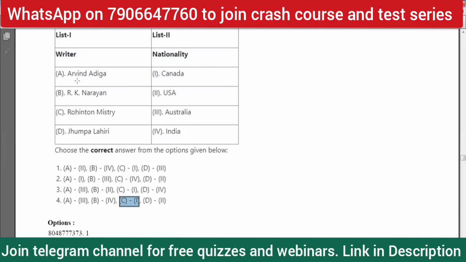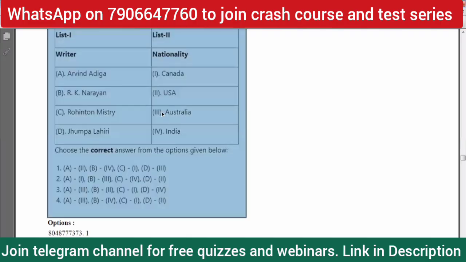Now, Jhumpa Lahiri, we know, writer of The Namesake, lives in the USA, so D is 2. Option four is correct because in option one, D is 3. Arvind Adiga is an Indian Australian writer.